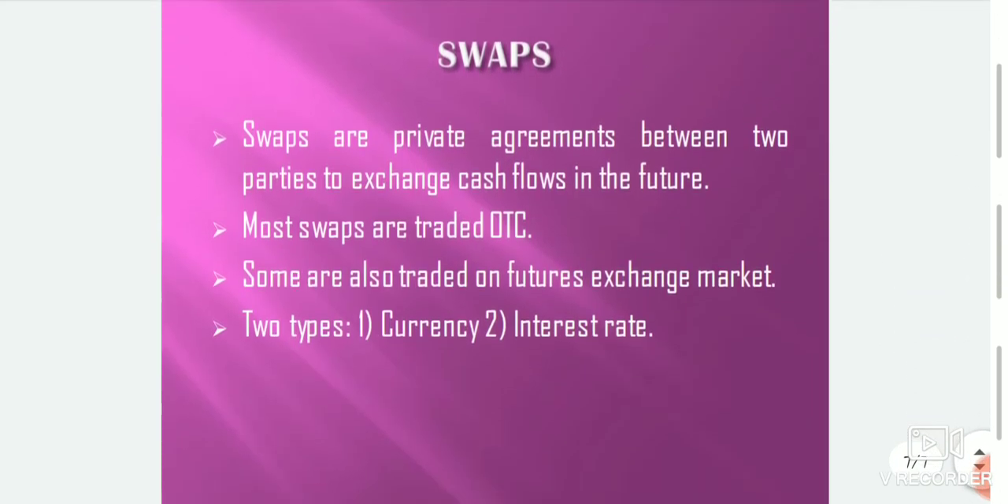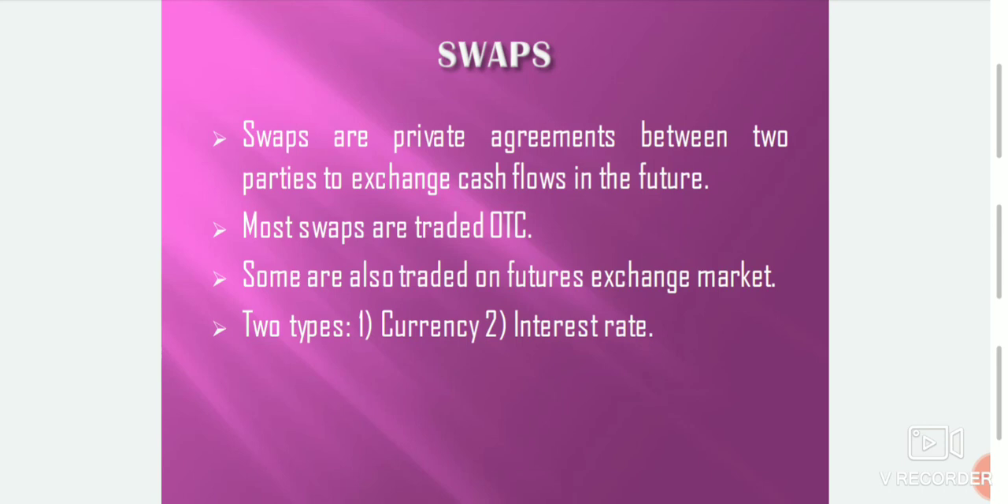The next one, swaps. Swaps are private agreements between two parties to exchange cash flows in the future. Most swaps are traded on the futures exchange market. There are two types, currencies and interest rates. In this agreement, various terms like the dates when the cash flows are to be paid, the currencies in which they are to be paid and the mode of payment are determined and finalized by the parties. And these swaps are traded in the over the counter market and some are also traded in the futures exchange market.